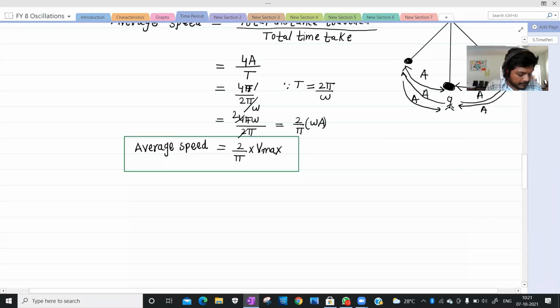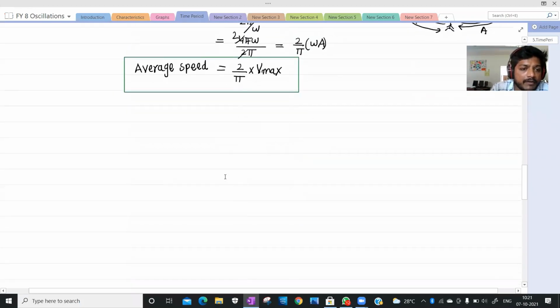Right. Next concept is average velocity, number 8. Average velocity is the total displacement by the total time taken. Very good.